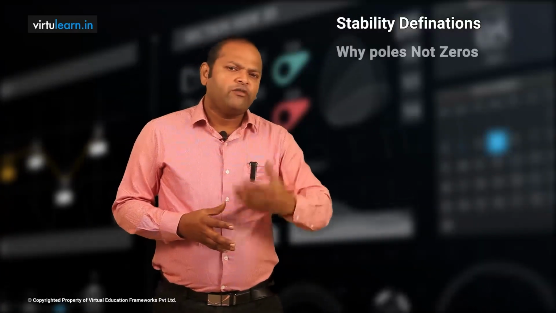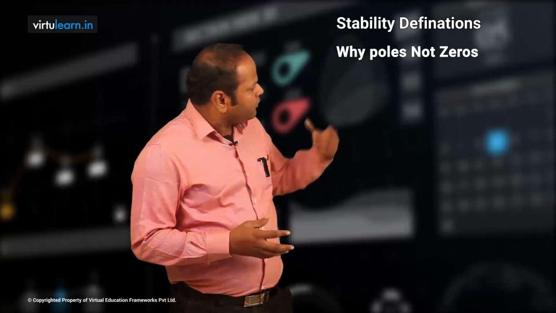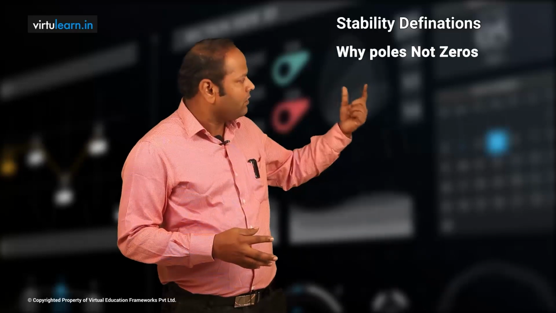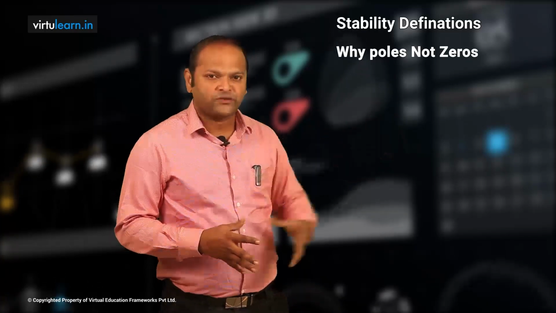So why do we always look at the pole locations, why can't we look at zeros? Let us say I have s plus 2 as the numerator, with the denominator s plus 1 into s plus 4 into s plus 5.